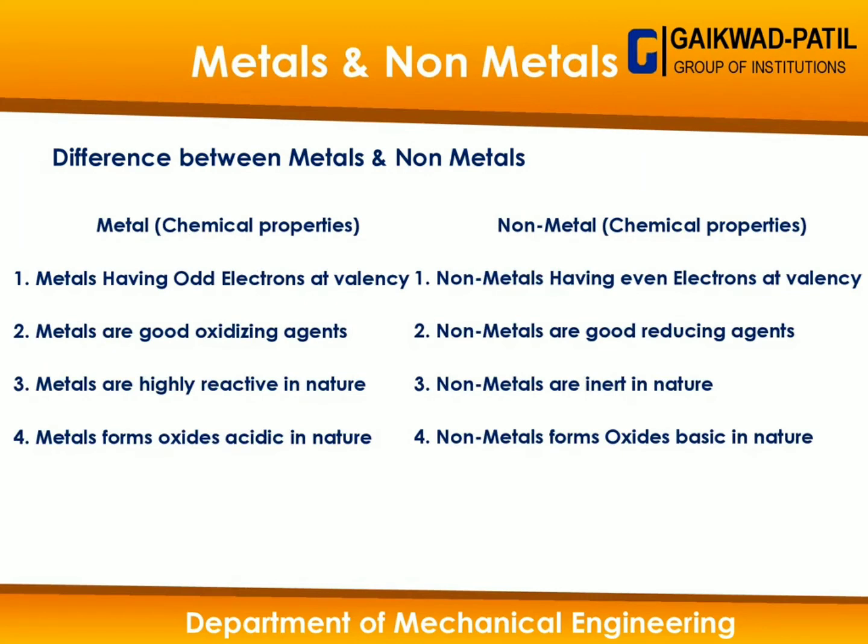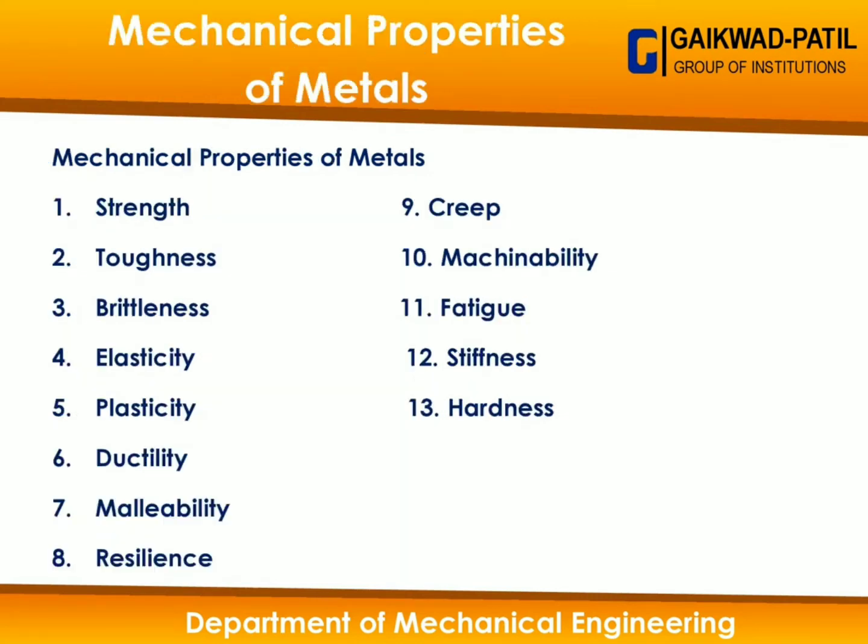So let's see, the next topic is mechanical properties of metal. Mechanical properties of metal like strength, toughness, brittleness, elasticity, plasticity, ductility, malleability, resilience, creep, machinability, fatigue, stiffness and hardness. So all these properties of metals are basically of wide importance. So let's see one by one.